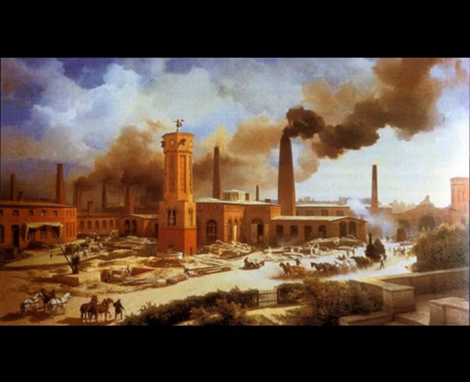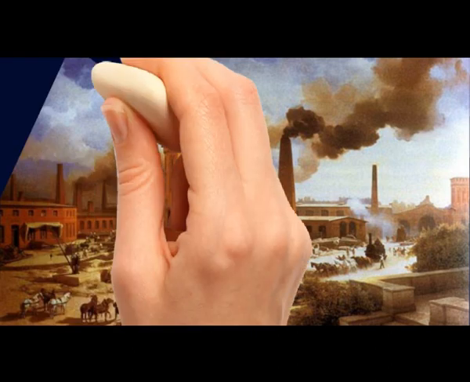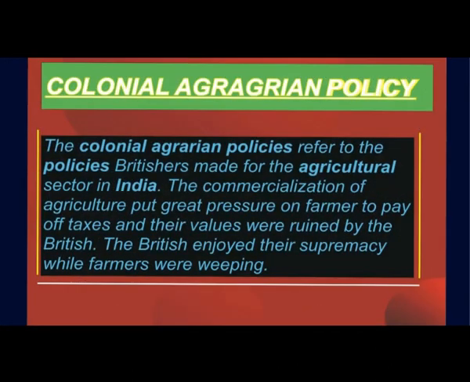In the meanwhile, the Industrial Revolution had gained momentum in Europe, and this made them more ambitious to utilize the resources of these occupied territories. In this chapter, we shall study about the agrarian policies they adopted in the rural areas to extract the maximum from the farmers and their impact on the Indian society. So let us see colonial agrarian policies.